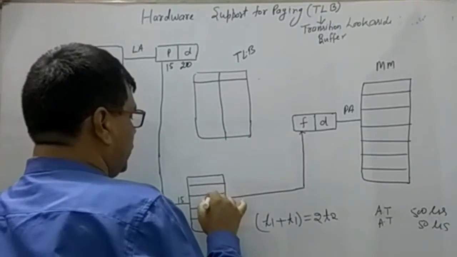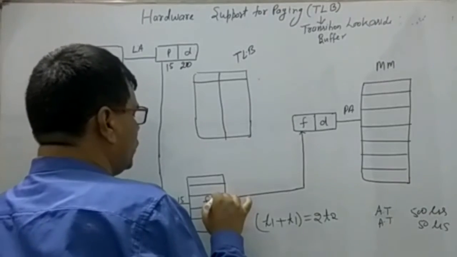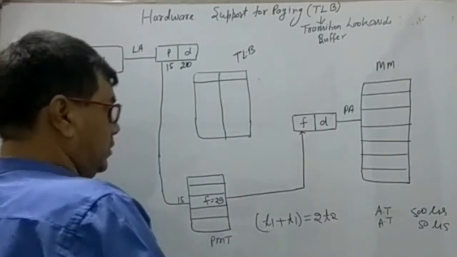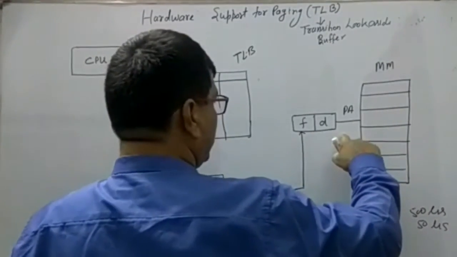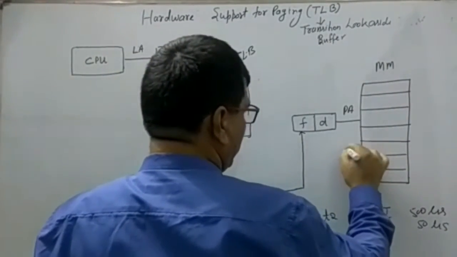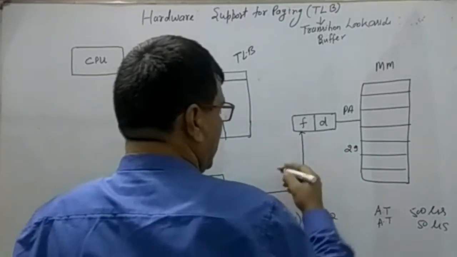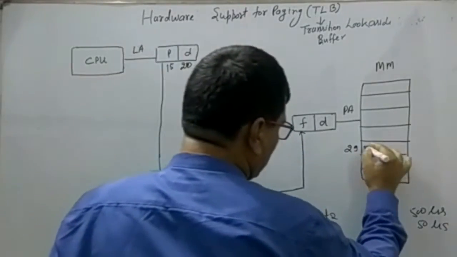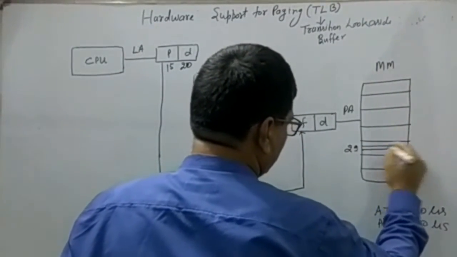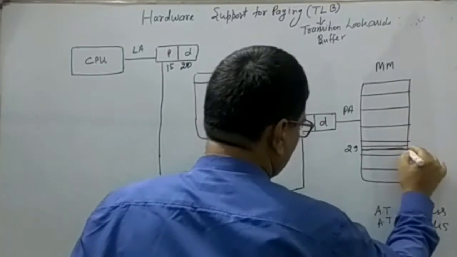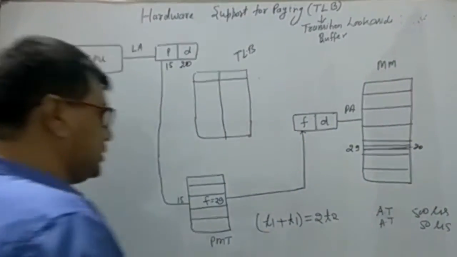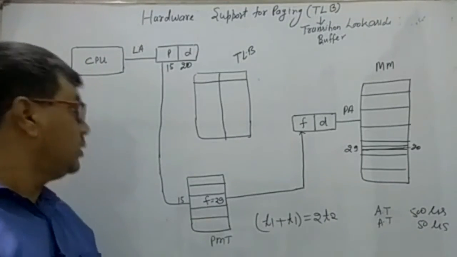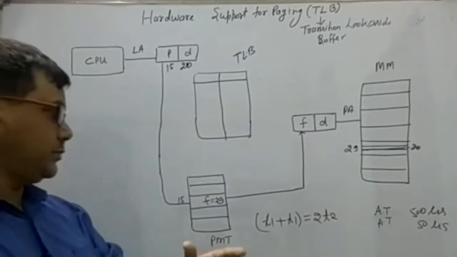Let the corresponding frame number be 29. Then instruction number 20 of frame 29 gets accessed. This is the whole process of accessing.